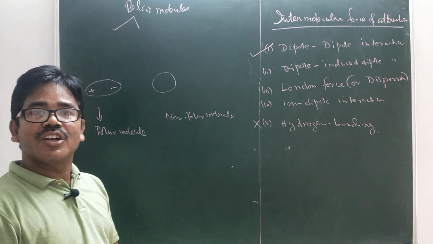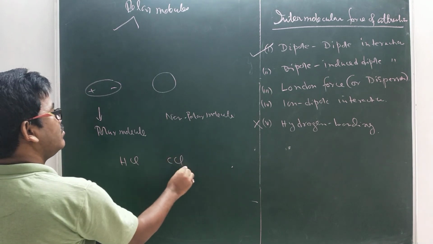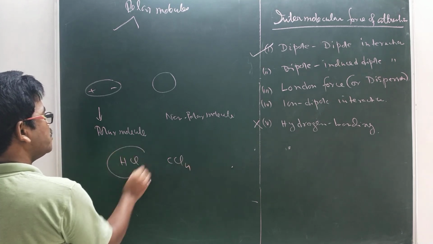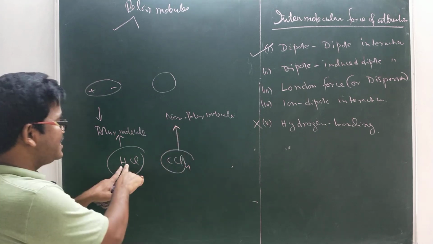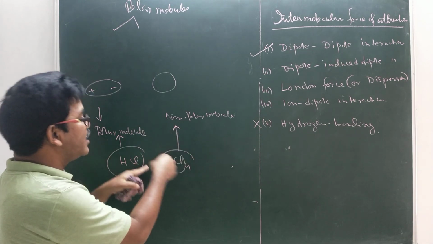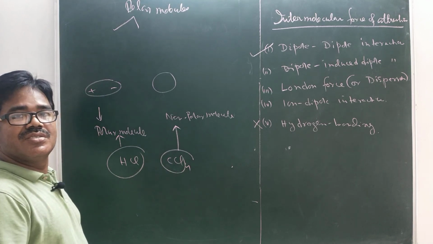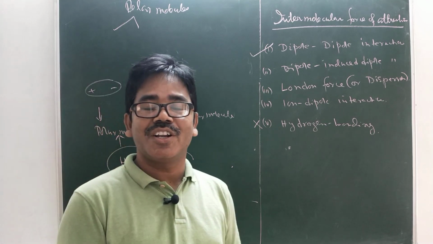induced dipole attraction. That means if you have HCl and you have chloroform, this is a polar molecule, this is a polar molecule, and this is a non-polar molecule. This molecule will create polarity on the other molecule. Afterwards, there will be attractions. That's what we call dipole-induced dipole attractions.